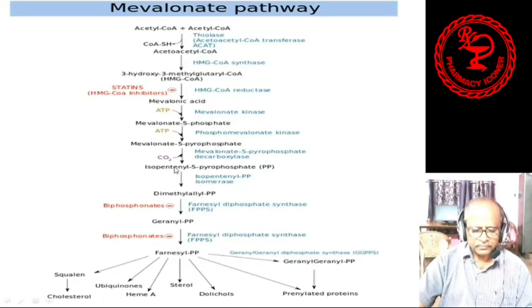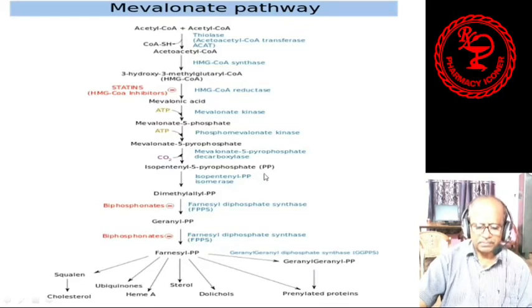So here in the pathway carbon dioxide is added, and with the help of mevalonate 5-pyrophosphate decarboxylase enzyme it forms isopentyl 5-pyrophosphate, IPP, that is C5 units.